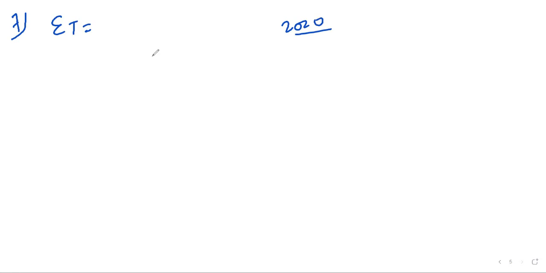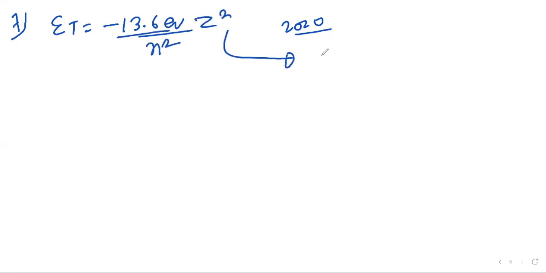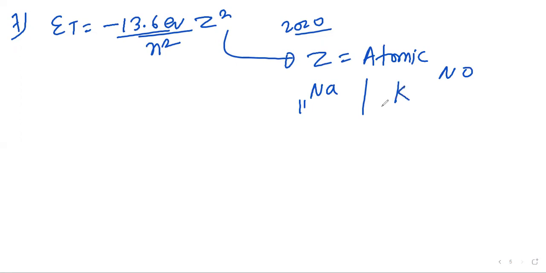So for this one, we have to find energy. It is given directly by minus 13.6 electron volt upon n square. If it is a different atom, write here Z. Z is nothing but the atomic number. Suppose I am taking sodium, the atomic number is 11. Taking potassium, 19. So Z is 19. So it depends on the atom we are taking, right? And n is the number of the orbit.